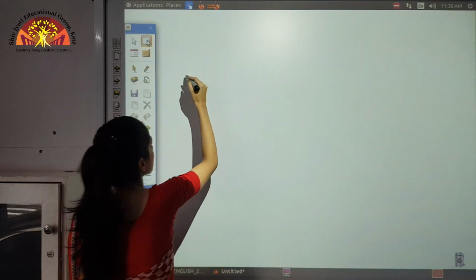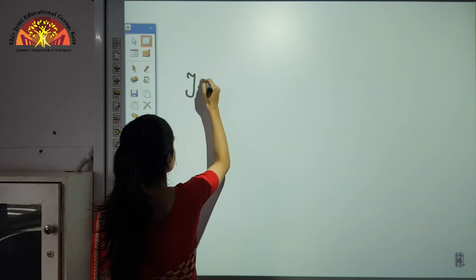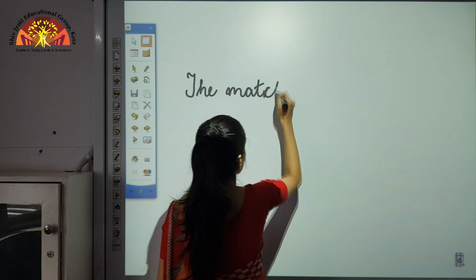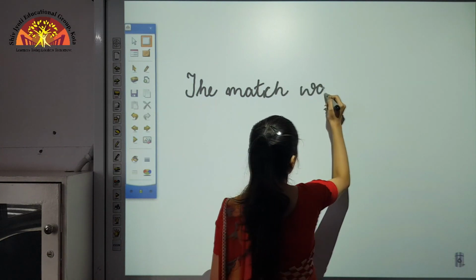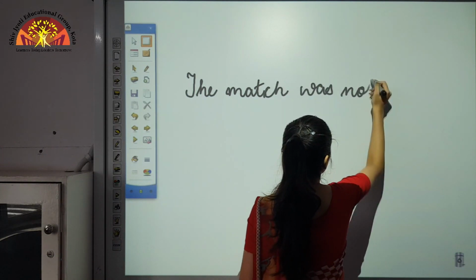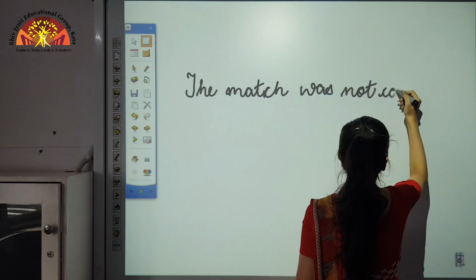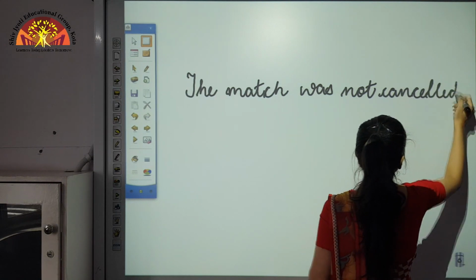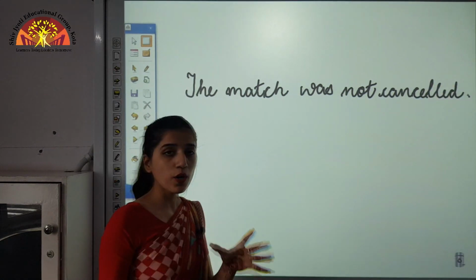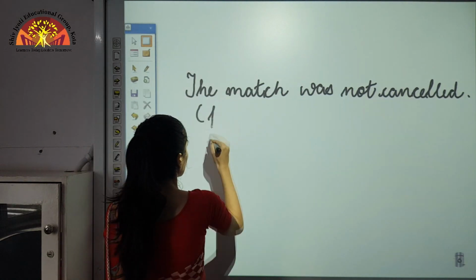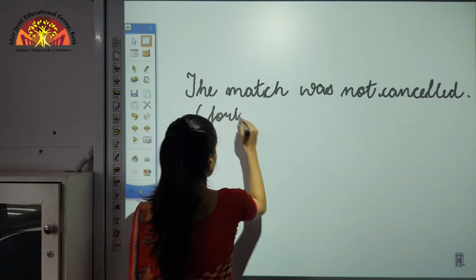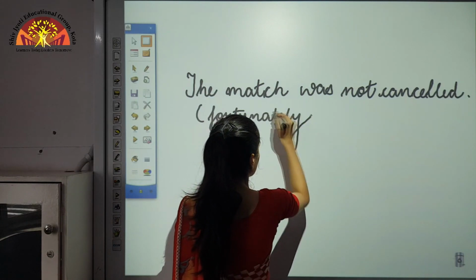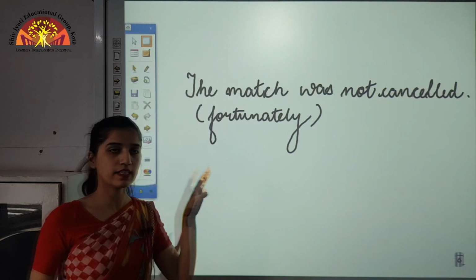The match was not cancelled. Okay, and the adverb given to us is fortunately. This is the adverb which is given to us.